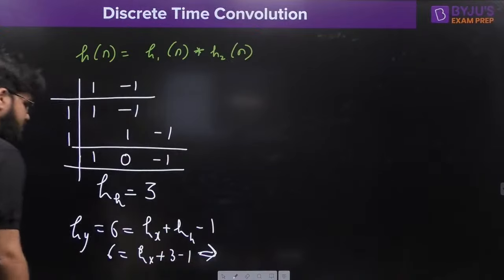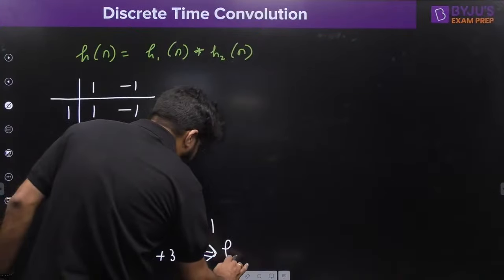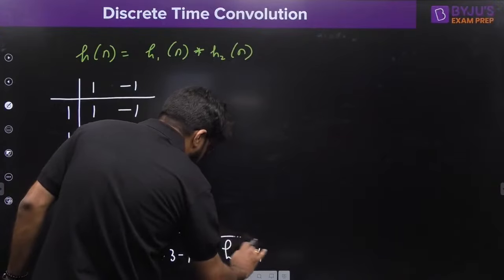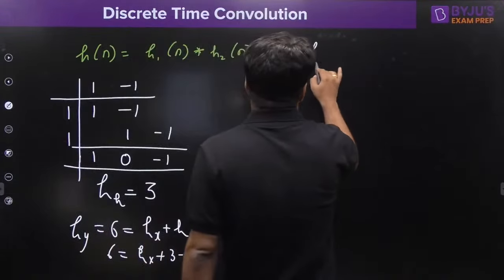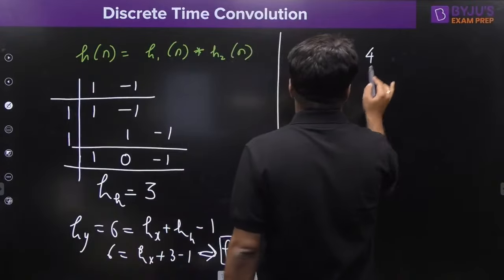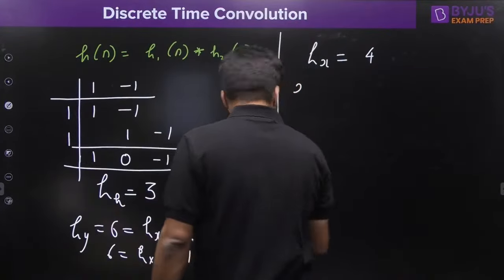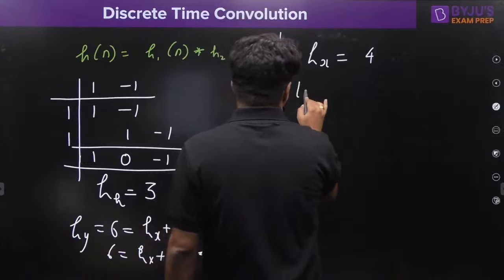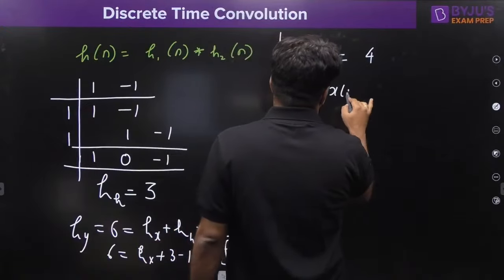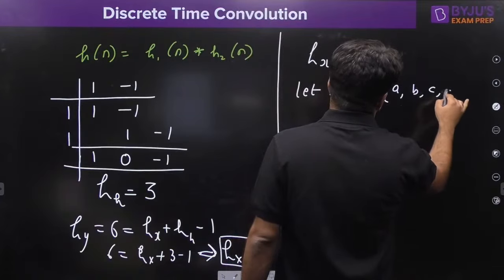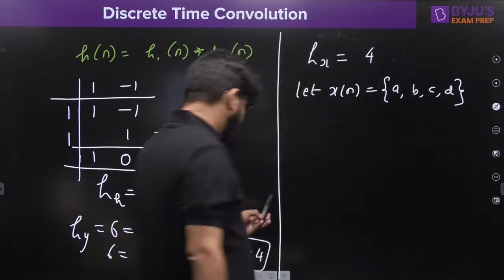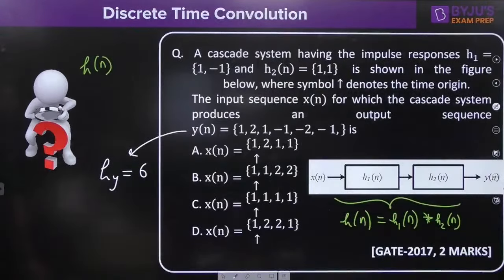Right, what do we understand from here? What should be the length of x[n]? The length of the input should be 4. We need to find x[n]. So we have got the basic idea that the length of the input is equal to 4. Because it contains 4 samples, let it be A, B, C, D.